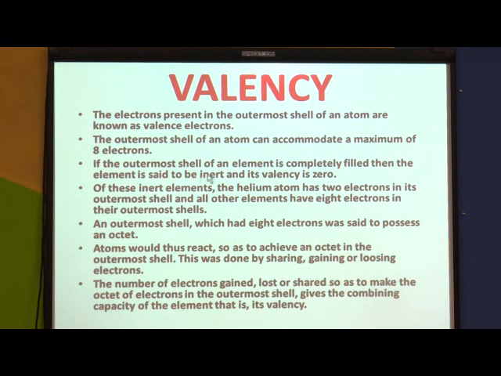If the outermost shell of an atom is completely filled, then the element is said to be inert and its valency is 0.